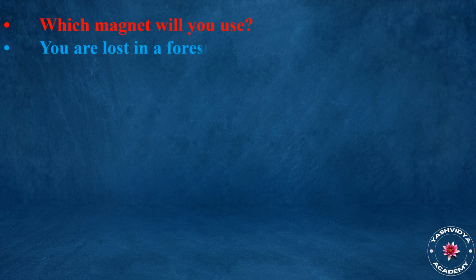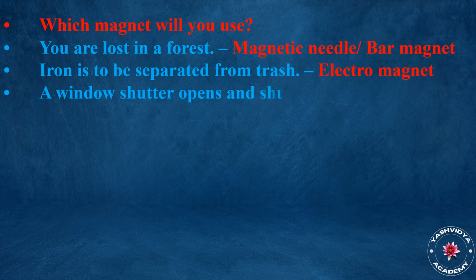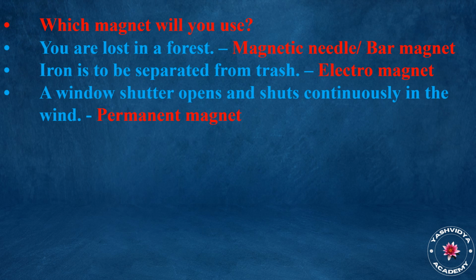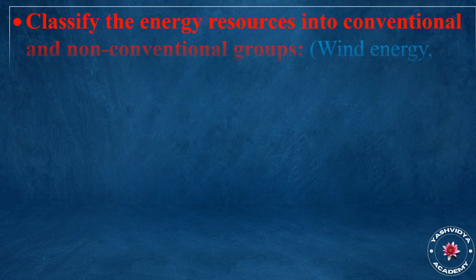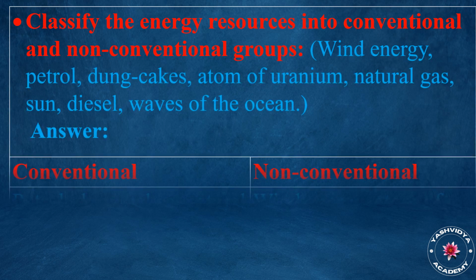Which magnet will you use? You are lost in a forest. Magnetic needle or magnet. Iron is to be separated from trash. Electromagnet. A window shutter opens and shuts continuously in the wind. Permanent magnet.